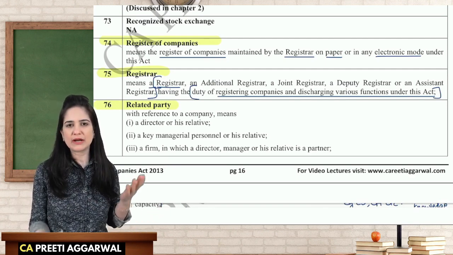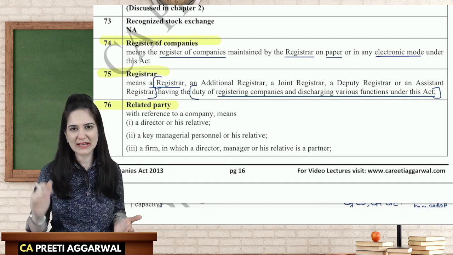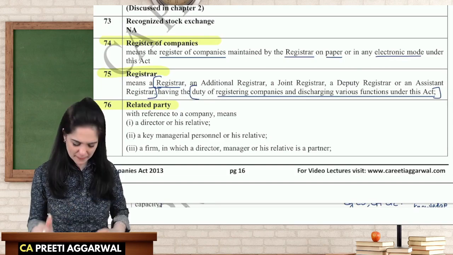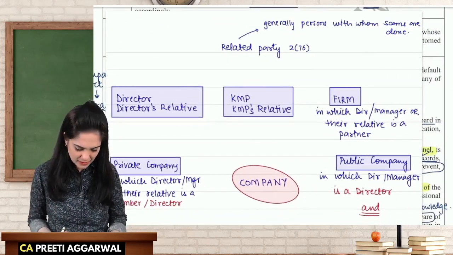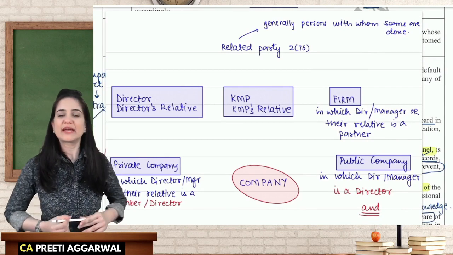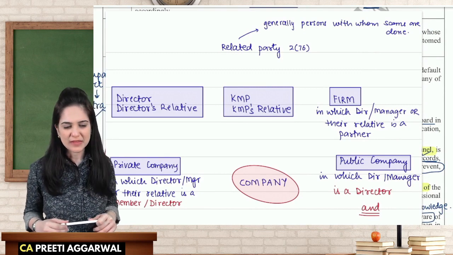So I would require your textbook on one hand and your attention on the screen as we discuss, because you will compare both. You will realize that I have included everything in the chart in proper sentence format. Now, who is a related party and why are we defining a related party?